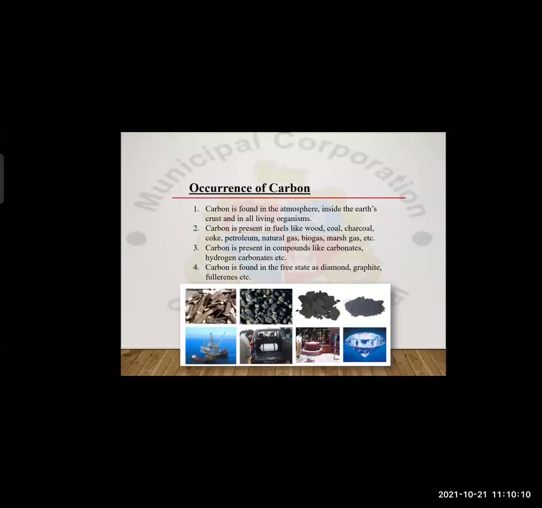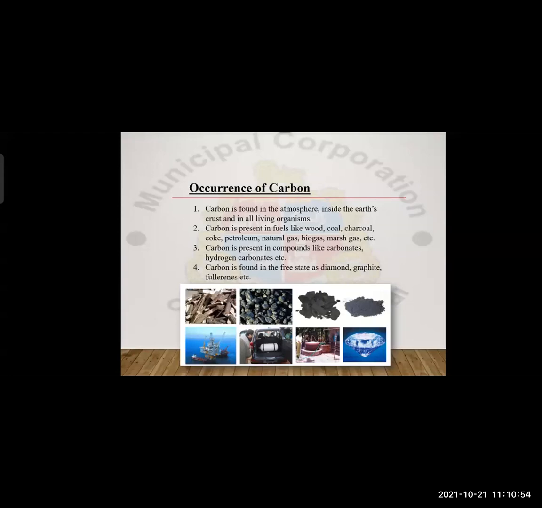Carbon is found in the atmosphere, inside the earth crust, and in all living organisms. Carbon is found in the atmosphere, in the air, as carbon dioxide gas. It is found inside the earth crust. When the earth is dug to some extent, not much distance, even less, whatever blackish substances you find under the earth, it is nothing but carbon.